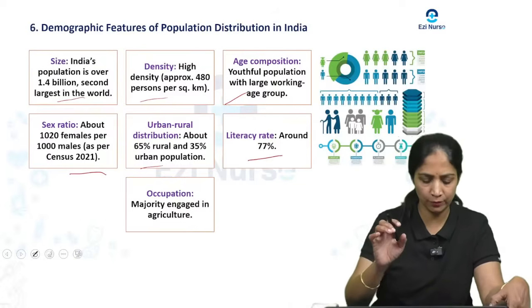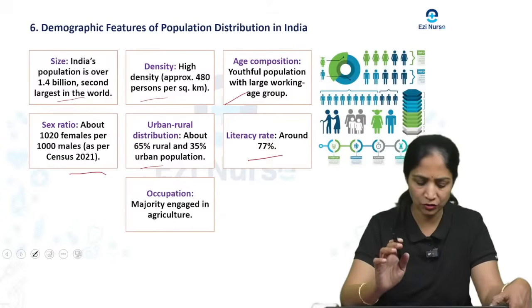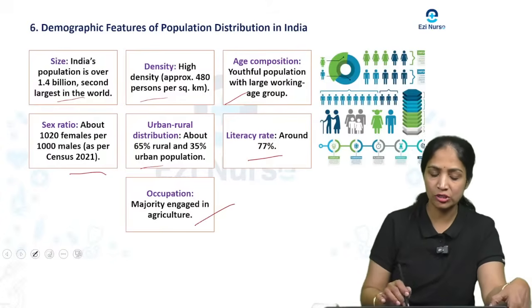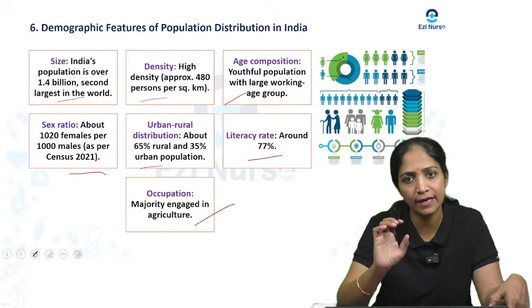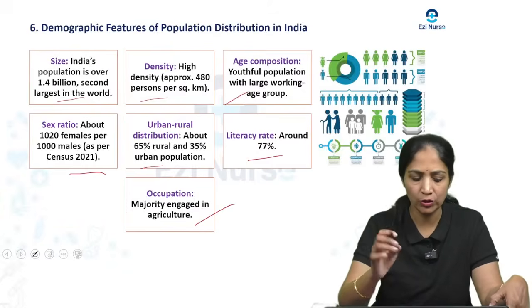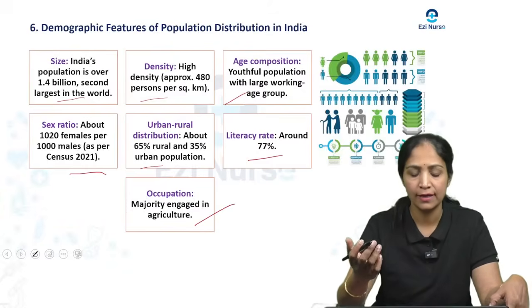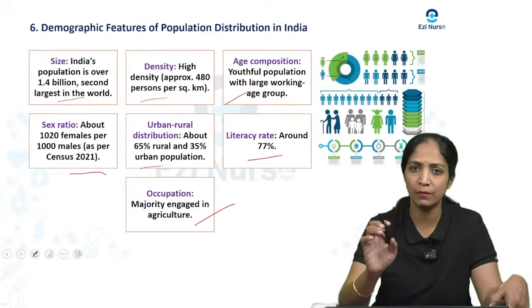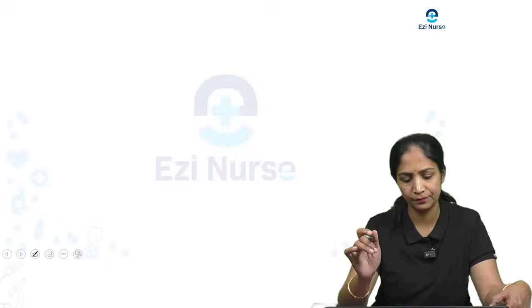And in India, the majority of the people are engaged in agriculture. So this is how the distribution works, especially with the demographic features of the population distribution in India.